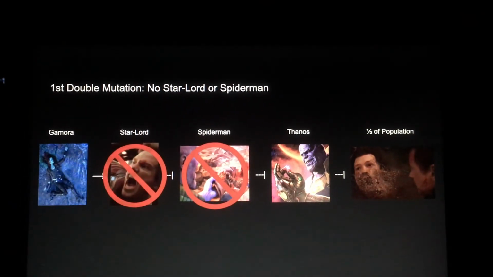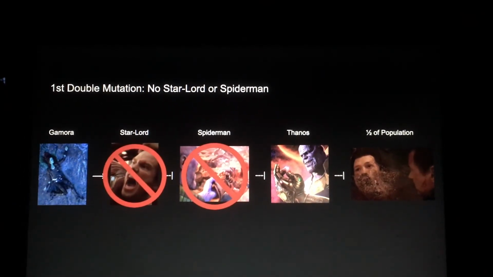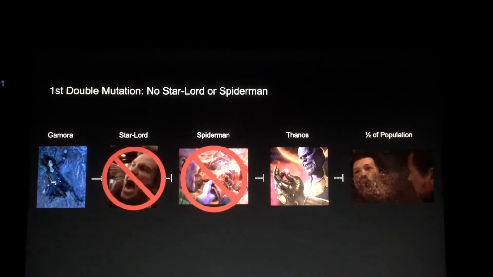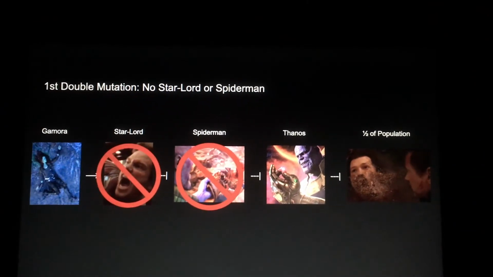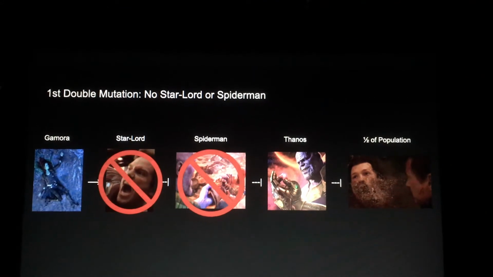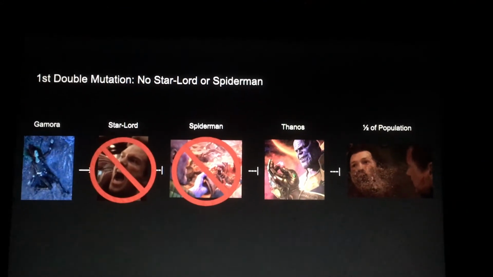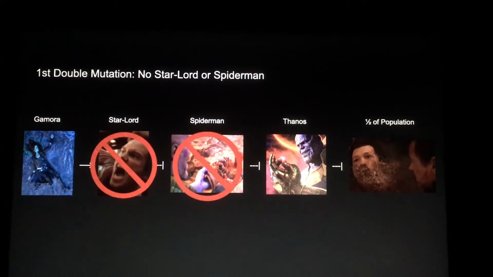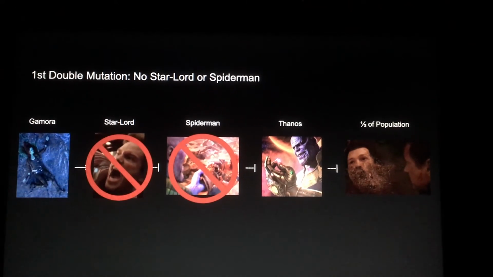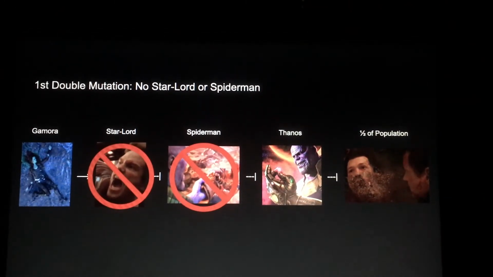In my first example of a double mutation, both Star-Lord and Spider-Man are not transcribed. Just like in the example of the Spider-Man mutation, if Spider-Man is not transcribed, he cannot repress Thanos, and Thanos will be able to repress half of the population from being transcribed.